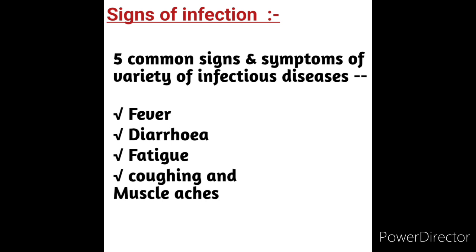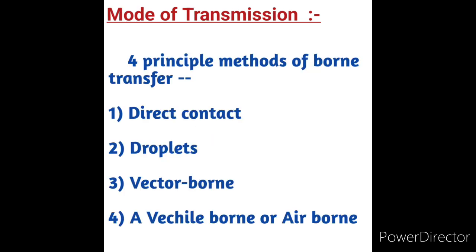So we will see the mode of transmission of nosocomial infection. There are 4 principal methods of transfer, meaning the mode of transmission has 4 methods. We will see them one by one. First one is direct contact, second is droplets, third is vector borne, fourth is vehicle borne, also called airborne.